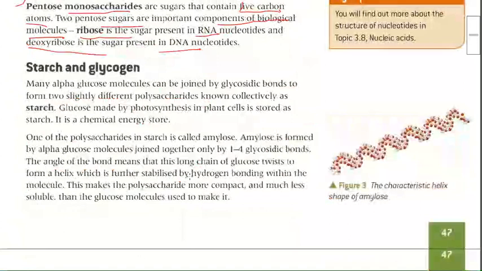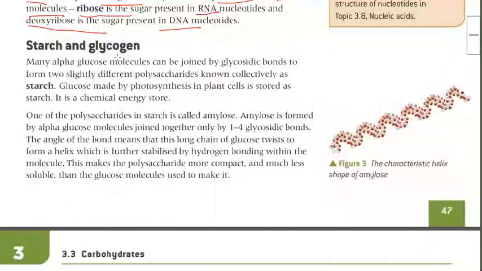Okay. Now we will study starch and glycogen. What happens when many alpha glucose molecules join by glycosidic bonds? They form 2 slightly different polysaccharides, which are collectively known as starch.